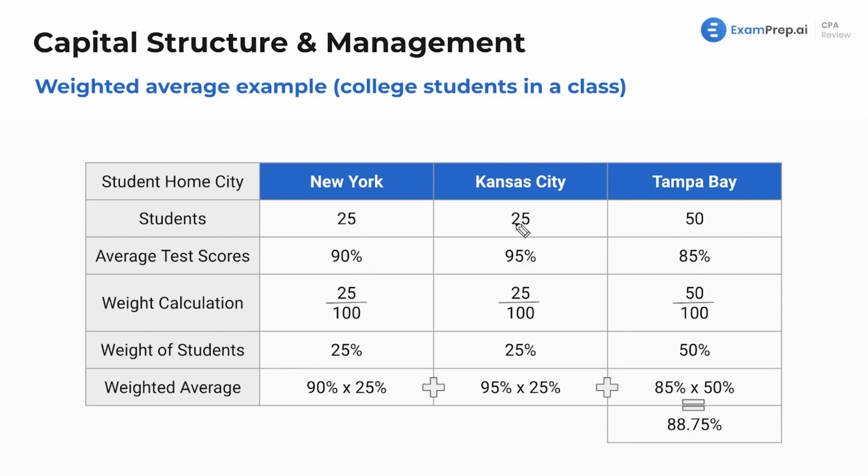Now, these don't have to be clean numbers like this. It could be 35 divided by 100. Maybe we bump this down to 15, right? We can mess the numbers up a little bit. This just happens to be 25, 25, 50.